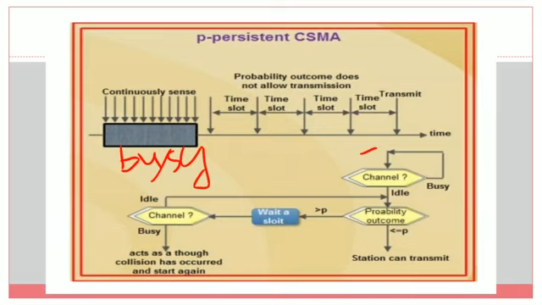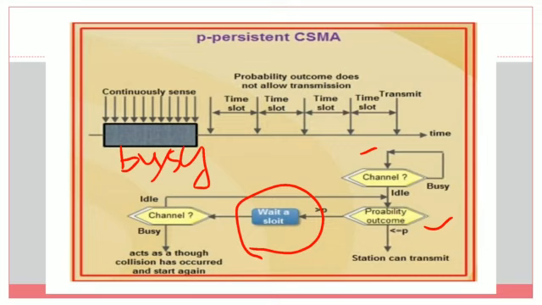If, for example, the channel is idle, then it will start transmitting the packet with a probability of P. With probability P, it will send the packet. So here, if the random value is less than or equal to P, it will send the packet. If it is greater than P, it will wait for a time slot, and again it will check whether the channel is idle or busy. So here is some clumsy nature.